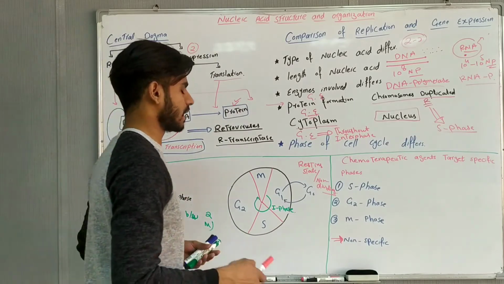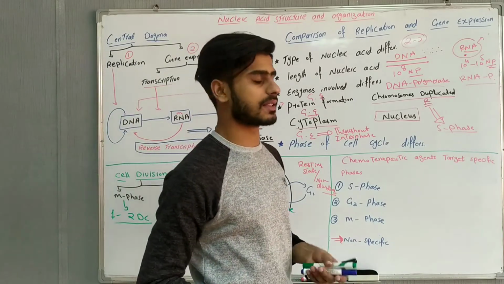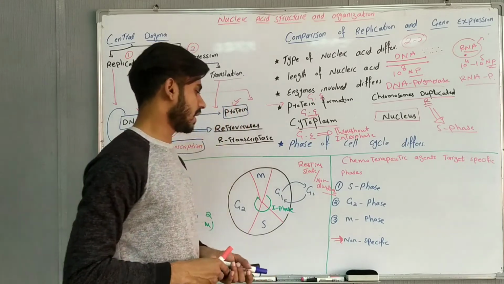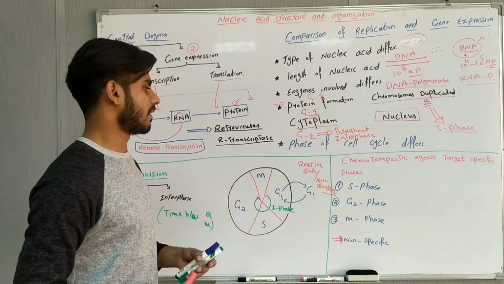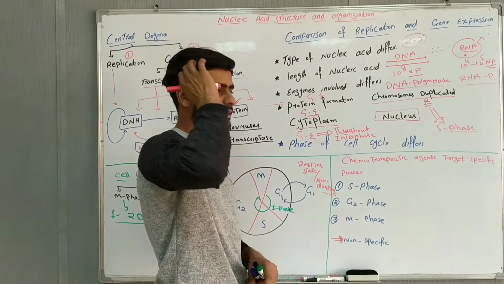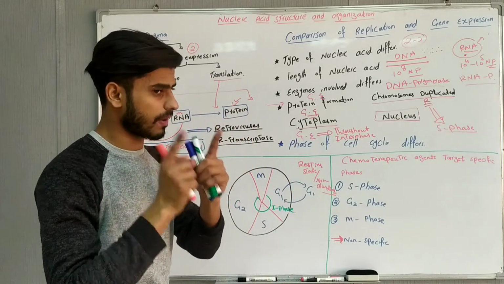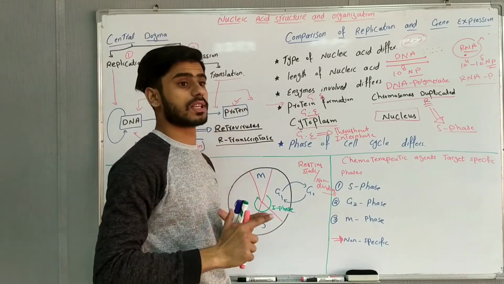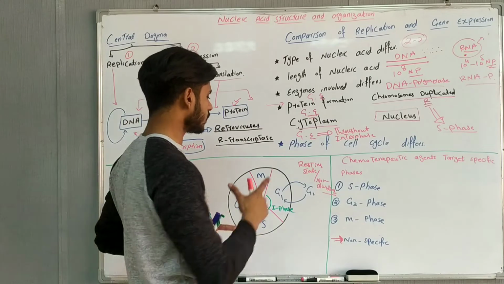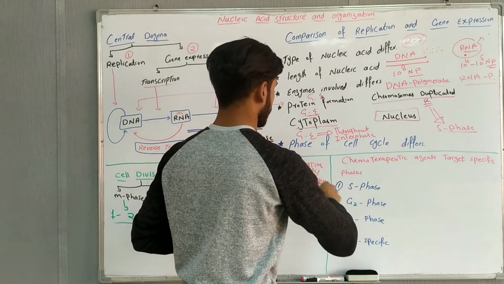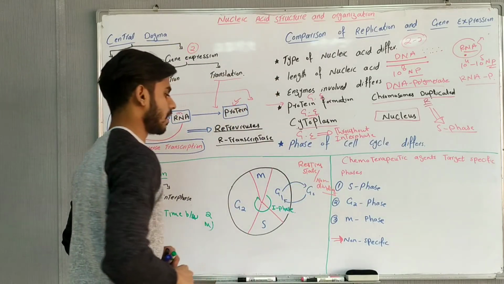Nerve cells and muscle cells are examples of the G0 phase; they will not divide at all. Remember, very important, the nerve cell is most important. So nerve cells, the resting, non-dividing cells, undergo the G0 phase.